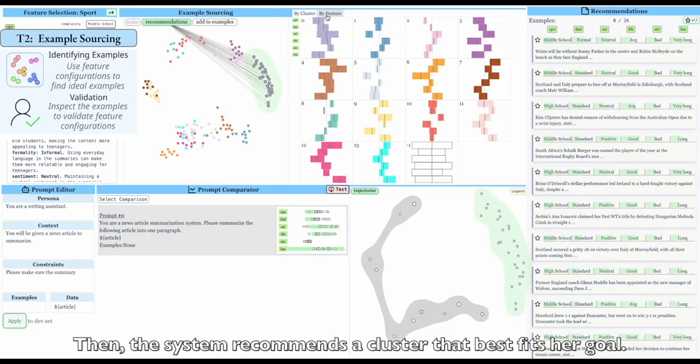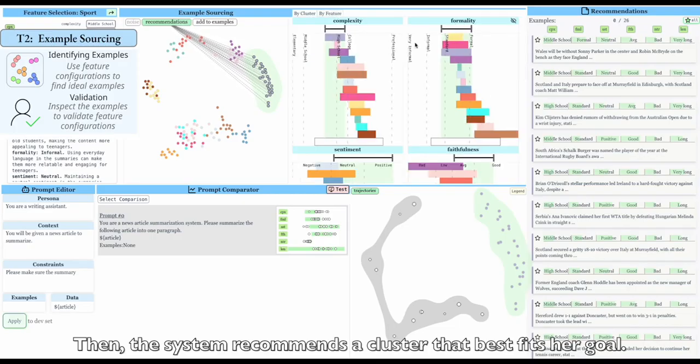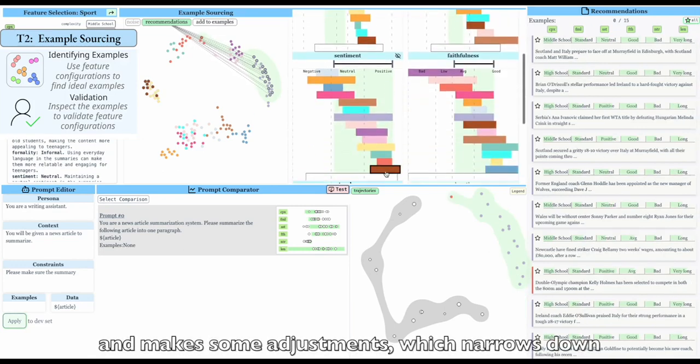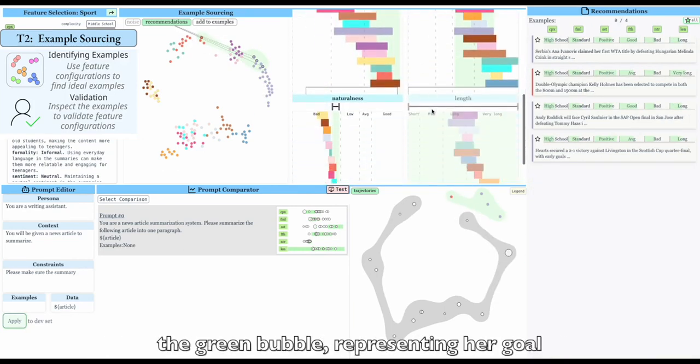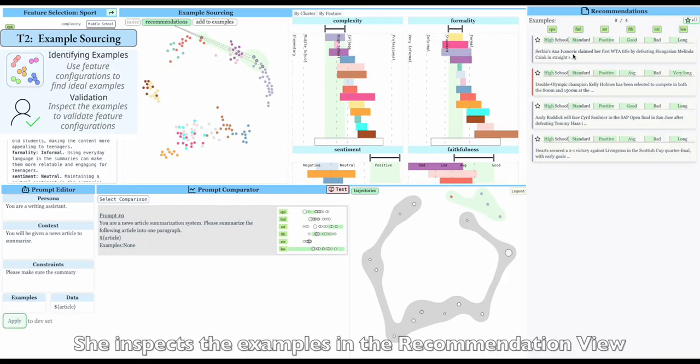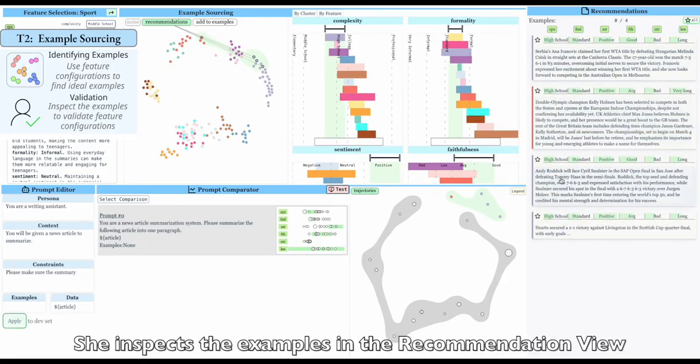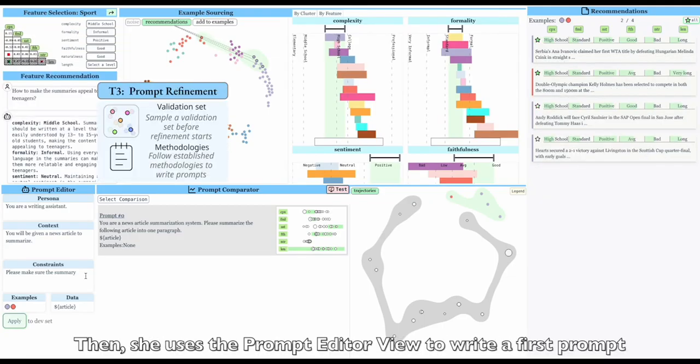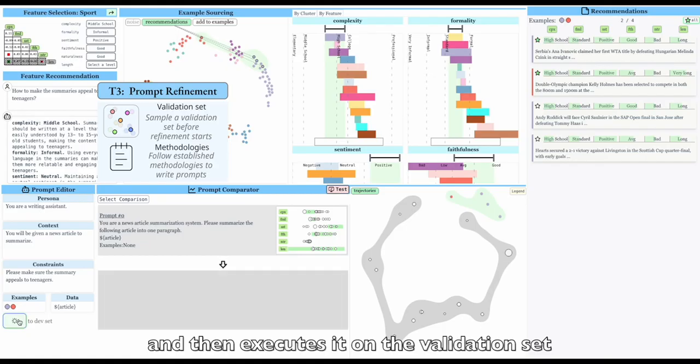Then, the system recommends a cluster that best fits her goal. She looks at the feature distributions and makes some adjustments, which narrows down the green bubble representing her goal. She inspects the examples in the recommendation view and adds 2 of them as ideal examples. Then she uses the prompt editor view to write a first prompt and then executes it on the validation set.